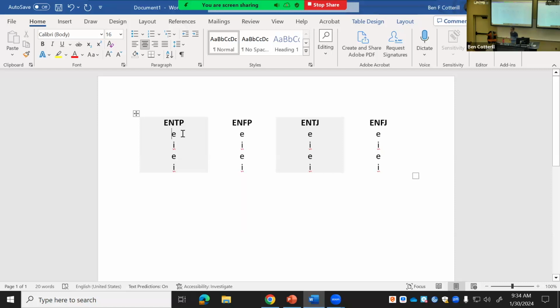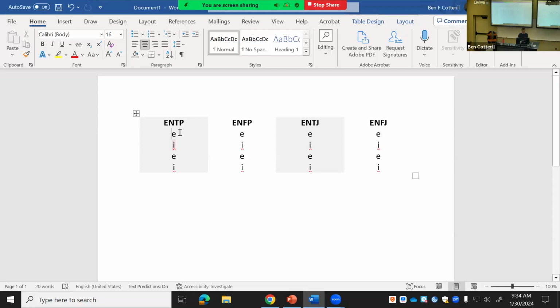So now we just have to figure out, is it extroverted feeling? Is it extroverted thinking, extroverted intuition, extroverted sensing, right? That's the available functions. Let's focus on the first one here, the ENTP, okay? We know that they have a preference for intuition over sensing, right? Because N is in the letters instead of S. And we know that they have a preference for thinking over feeling, okay? Because T is in the letters instead of F, okay?